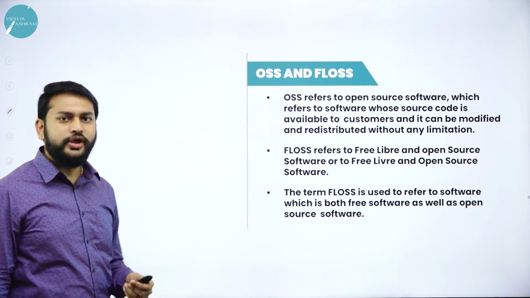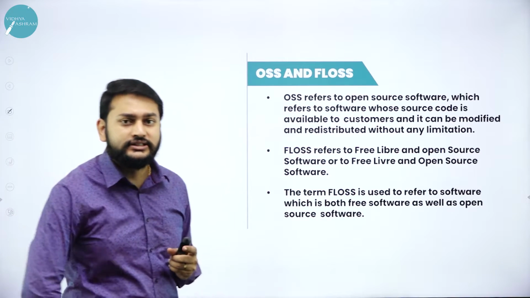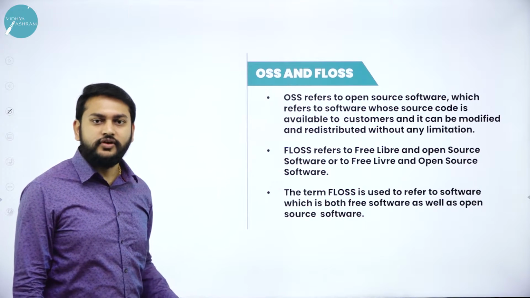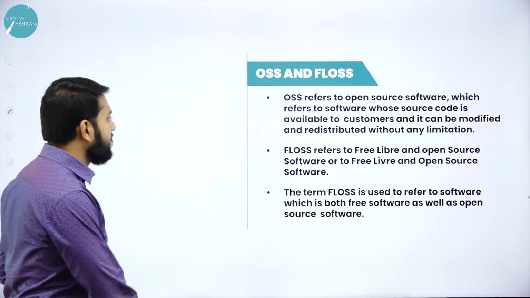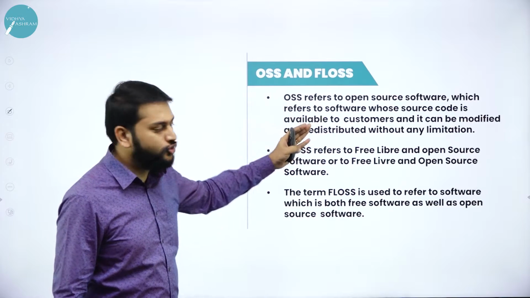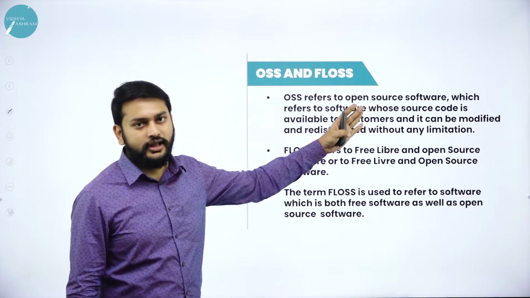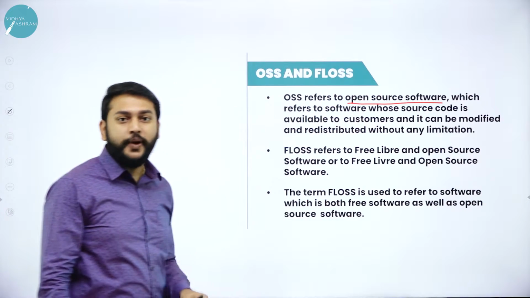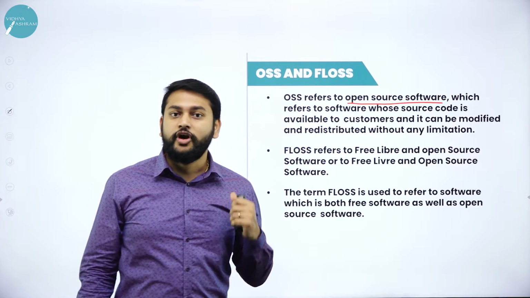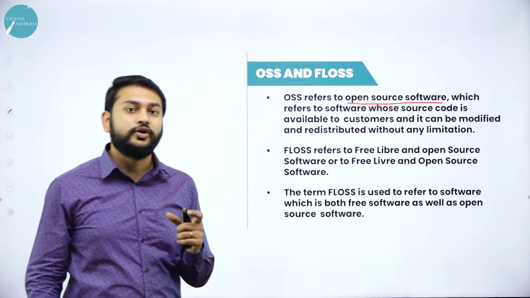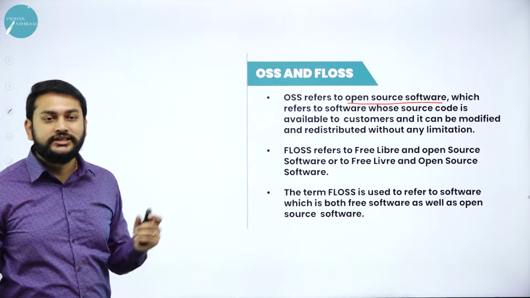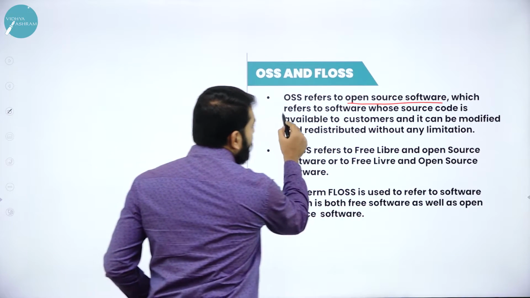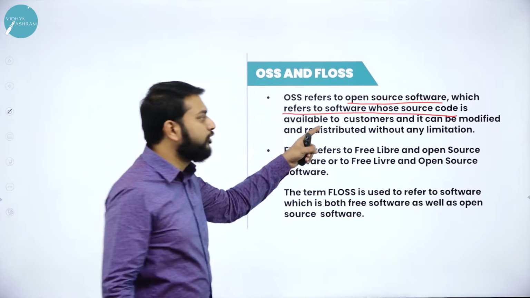What exactly are OSS and FLOSS? I think we have already discussed. The rest, whatever we are going to discuss now, is kind of repetition. Let's understand this. OSS refers to open source software. In OSS, abbreviations are very, very important. You can expect a 1 mark question for abbreviations. OSS andre eno? Write the acronym for OSS. Open source software, which refers to the software whose source code is available to the customers.